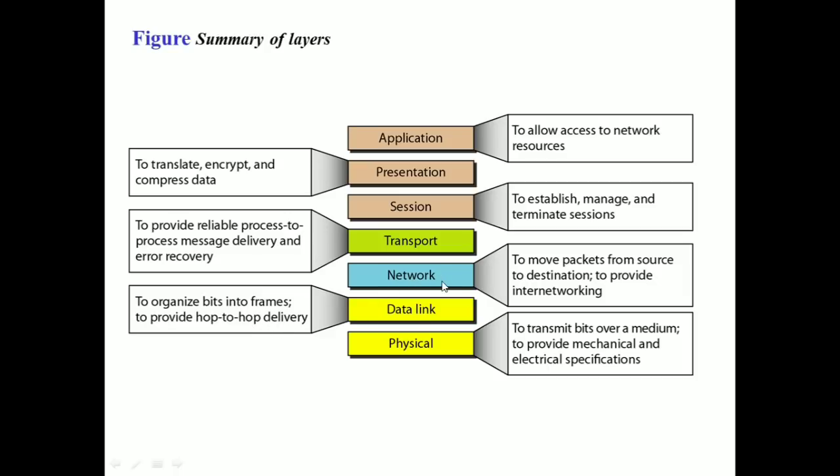Network layer is used to move the packets from source to destination, and to provide internetworking and also routing. Transport layer is used to provide reliable process to process delivery of message, and error control and flow control. Session layer is used to establish, manage and terminate the sessions, and dialogue control. And presentation layer is used to translate, encrypt and compress the data. And the application layer is used to allow access to all the network resources. So these are all the different types of layers available in the ISO-OSI model.